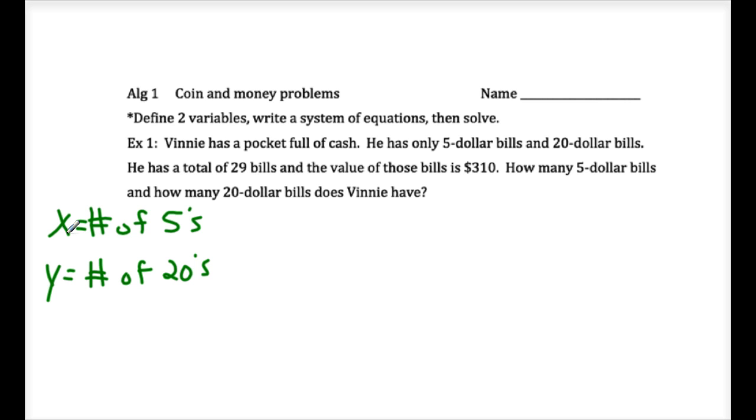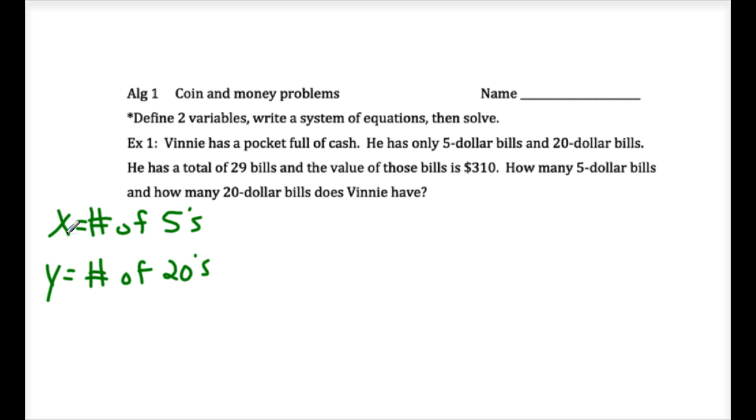Now, one equation is real easy to write. Read it again, and Olson's going to count to 10 and then give us the equation. So the easy equation. All right. 5x plus 20y equals 29. No. Totally wrong. Not even close.